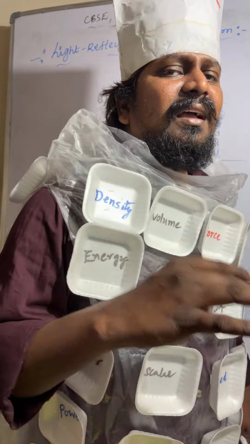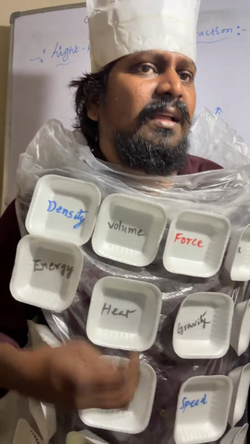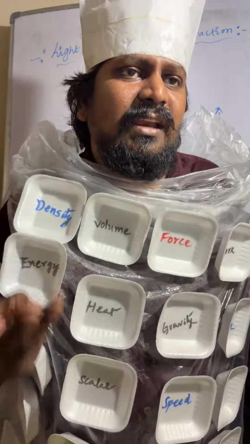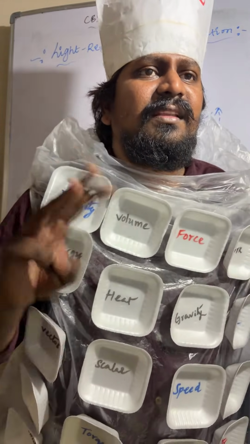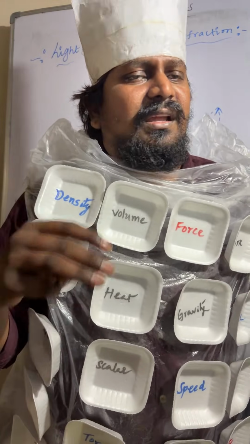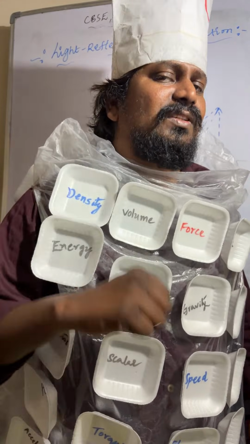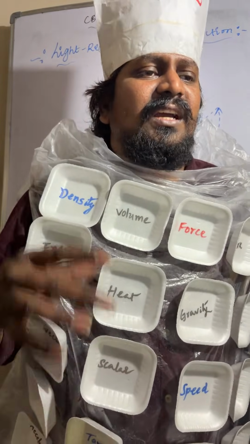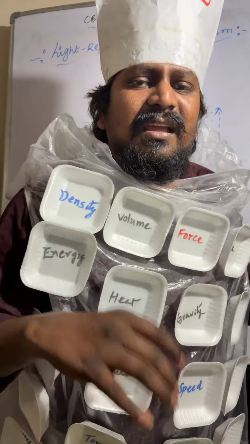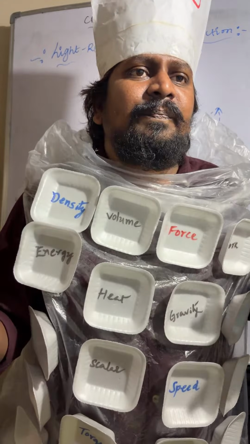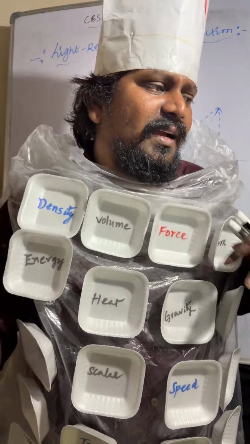How many marks? 3 marks question. Very, very important. Object is placed between F and P. Image is formed behind the mirror.